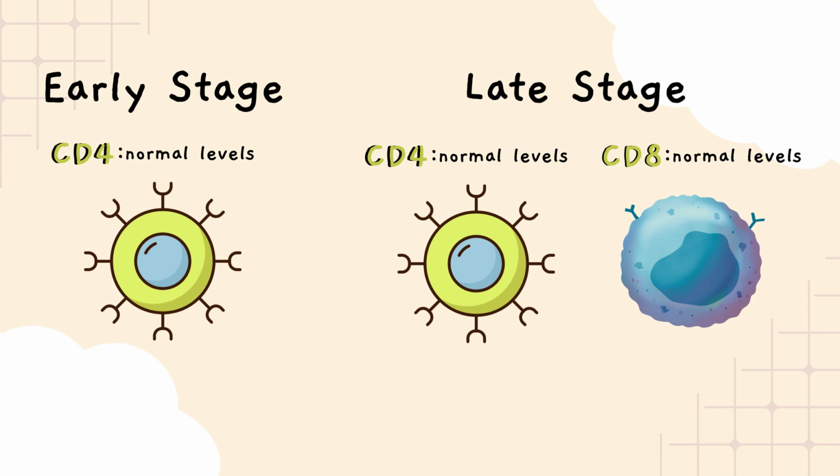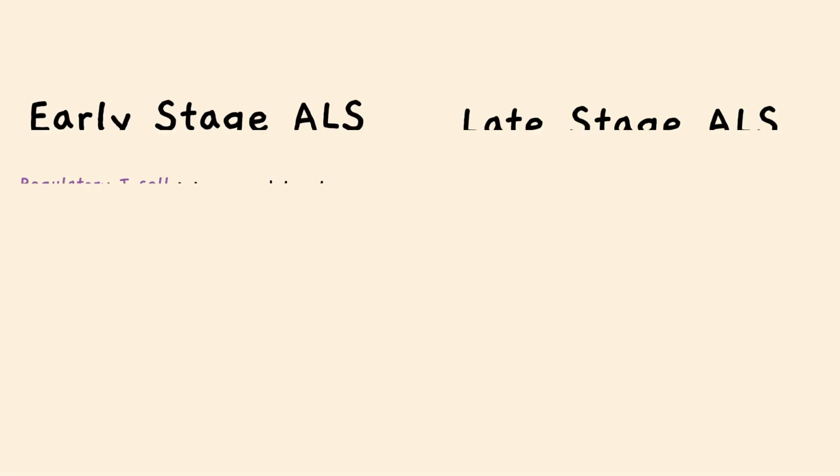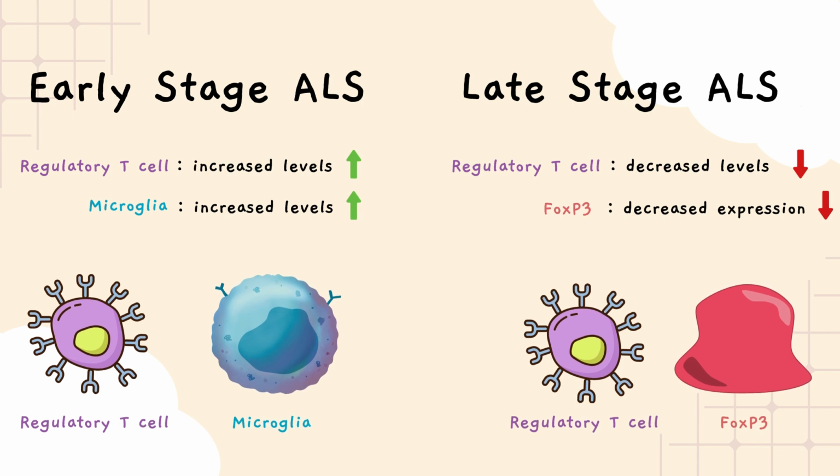However, this trend changes for regulatory T cells, which are involved in immune suppression. Researchers found that there was an increased number of regulatory T cells in the spinal cords of mutated SOD1 mice at the early progressive disease stage, along with an increased expression of neuroprotective microglia. Conversely, in the later phase, there was a reduction of regulatory T cells accompanied with the loss of FOXP3 expression, which is the transcription factor for regulatory T cells. In other words, it's the protein that allows FOXP3 to be expressed, which therefore allows regulatory T cells to be made.